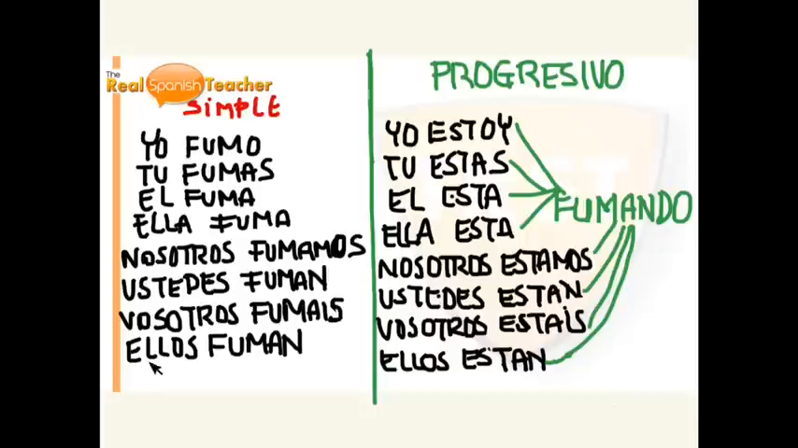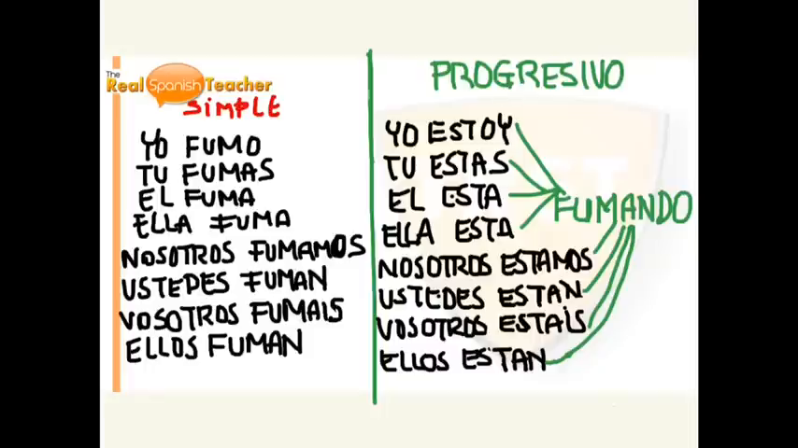Okay, and ellos fuman. Remember, it can be feminine too. Nosotros, nosotras, we girls smoke. Vosotros or vosotras, you girls, right? And ellos can be ellas, they, but girls. So keep that in mind too.